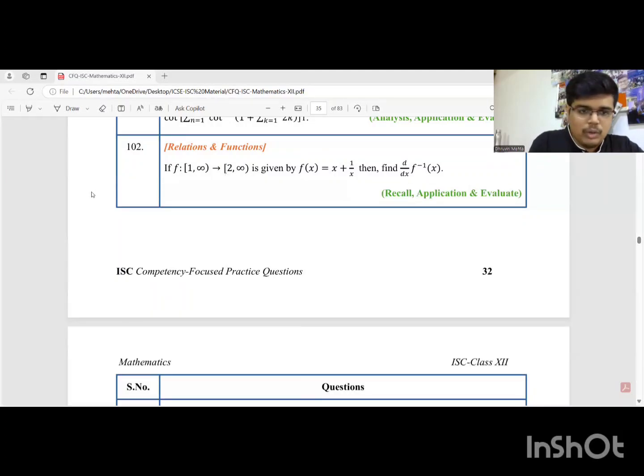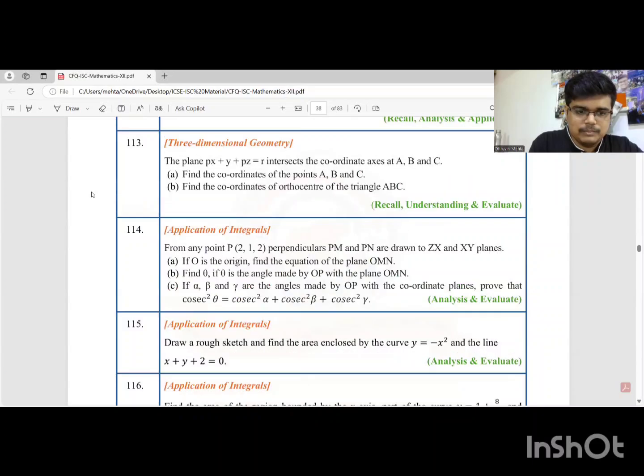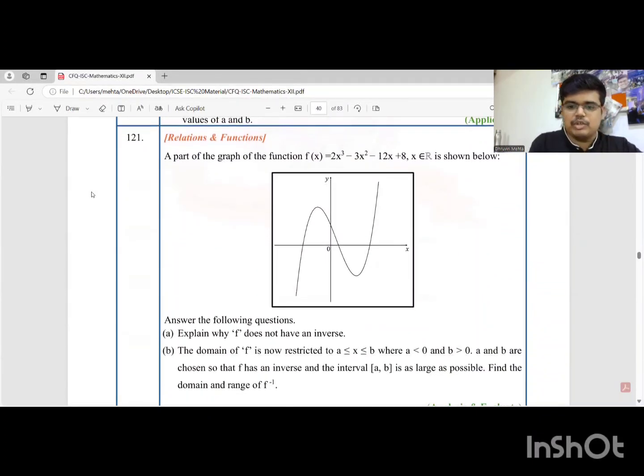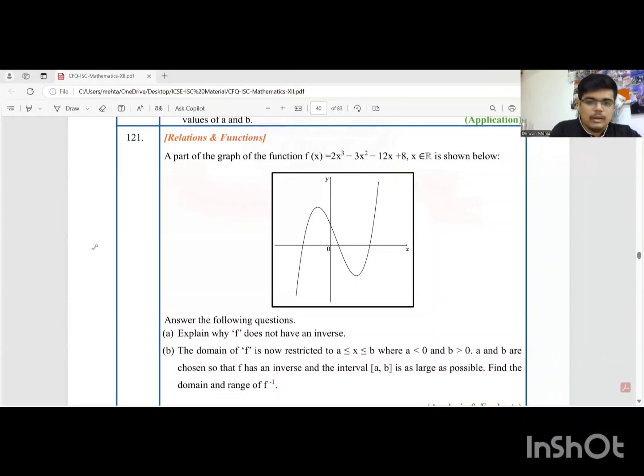Next, question number 121. So this is the last question of relations and functions. A part of the graph of this function, the function is already given. It's a cubic polynomial, is shown below. Explain why f does not have an inverse.